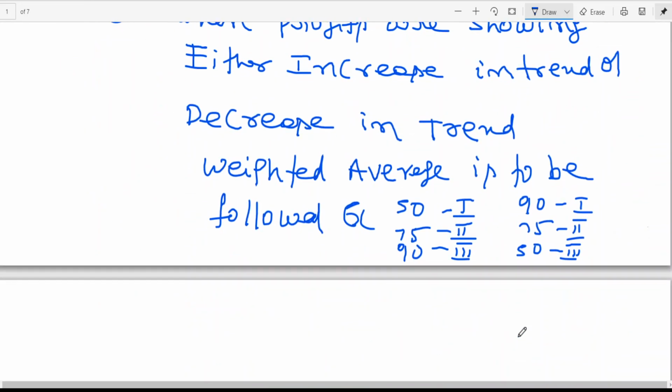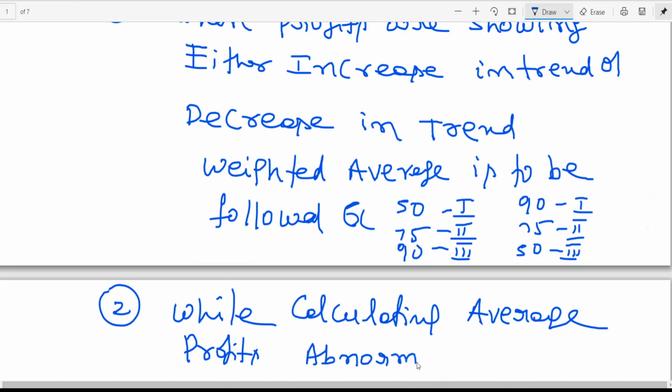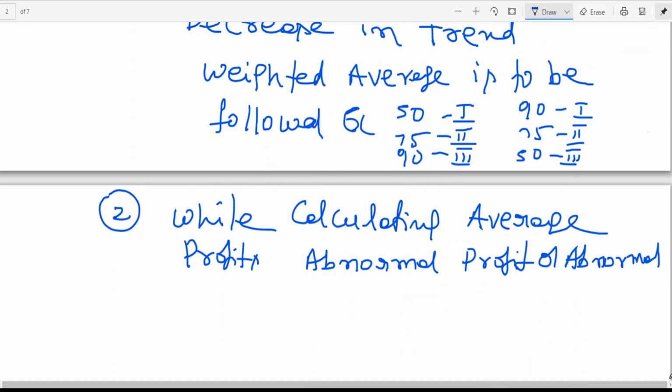Okay. Now, second point, note number 2. While calculating average profits, abnormal profit or abnormal loss. Abnormal profit, abnormal loss means, like a windfall gain is an abnormal profit.